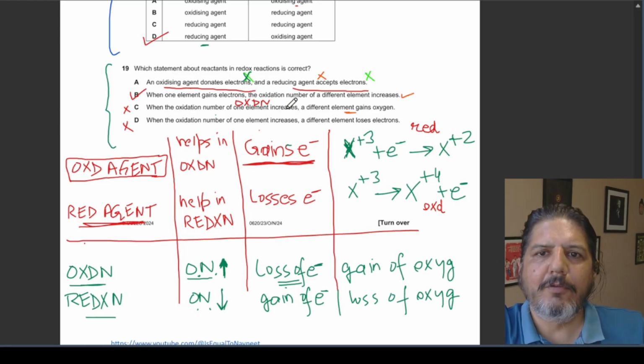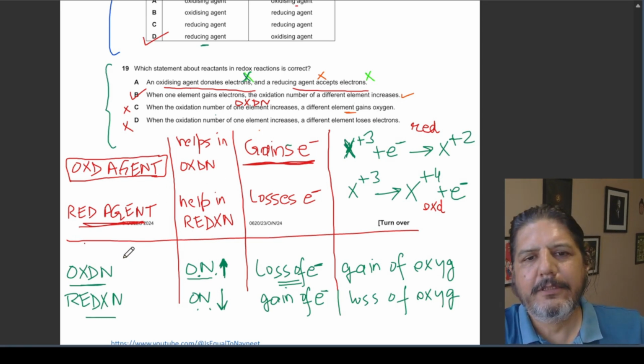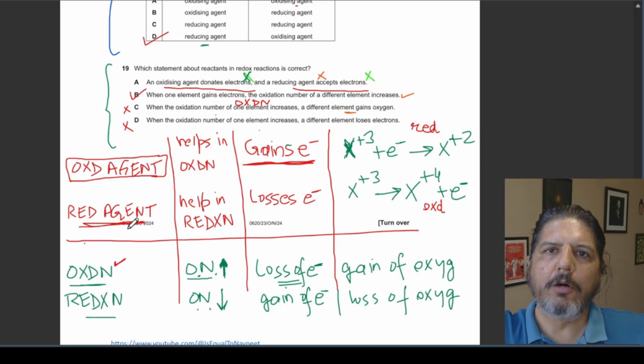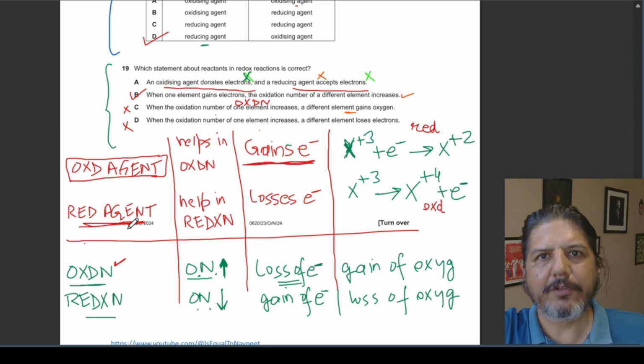When the oxidation number of one element increases, a different element gains oxygen. So what is oxidation? Oxidation happens to an entity when the oxidation number of that entity increases. How will the oxidation number increase? It will increase once the entity loses electrons.